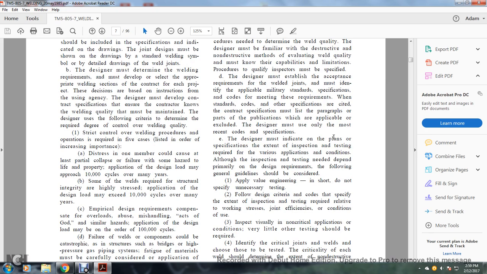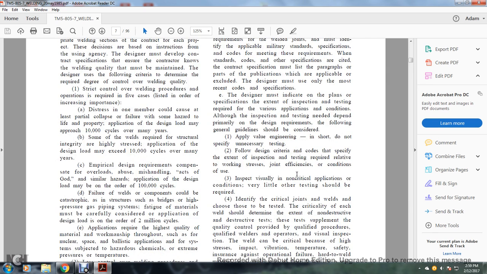E. The designer must indicate in the specification the extent of the inspection and testing required for the various application conditions. Though the inspection and testing needed depend primarily on the design requirements, the following general guidelines should be considered. 1. Apply value engineering. In short, do not specify unnecessary testing. 2. Follow the design criteria codes for the specified extent of inspection and testing required for the relative working stress, joint efficiency, and conditions of use.